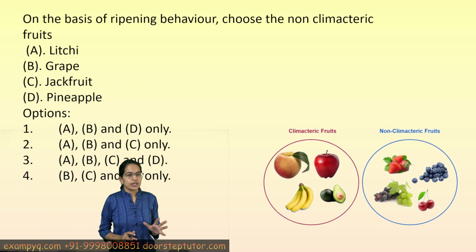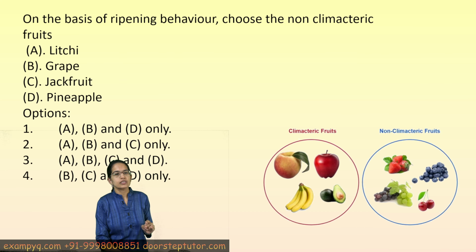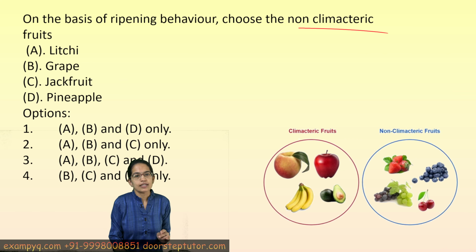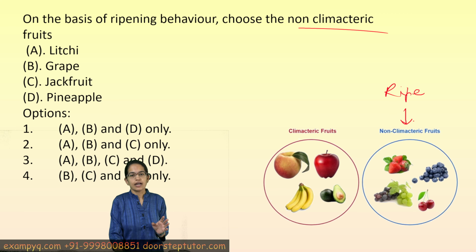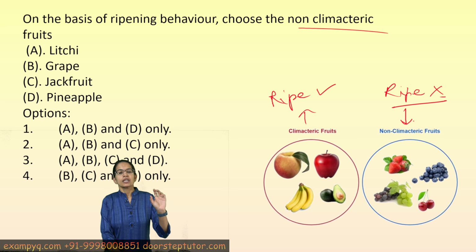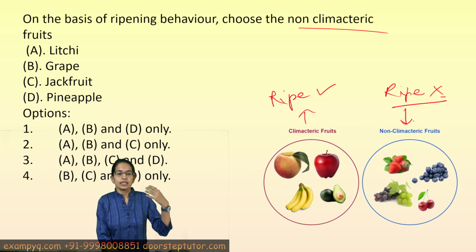The next is a very important question. This talks about non-climacteric fruits. Now climacteric fruits and non-climacteric fruits are very important. Non-climacteric fruits are those which do not ripen after they are harvested. However, climacteric fruits are those which ripen even after they are plucked from the tree. So apple, avocado, banana, they keep on ripening even after they are harvested and picked from the tree. However, there are certain fruits which do not ripen.